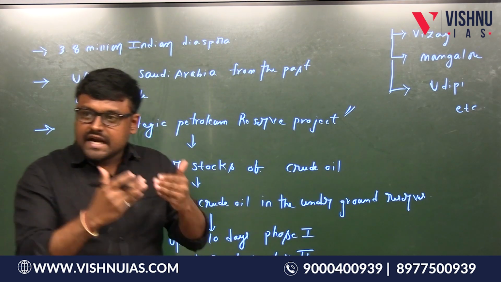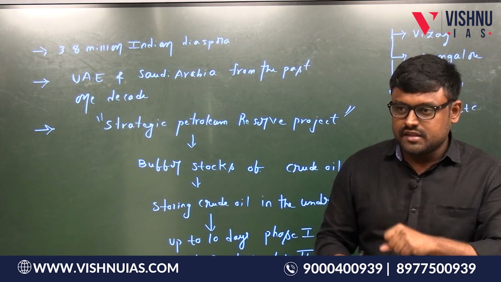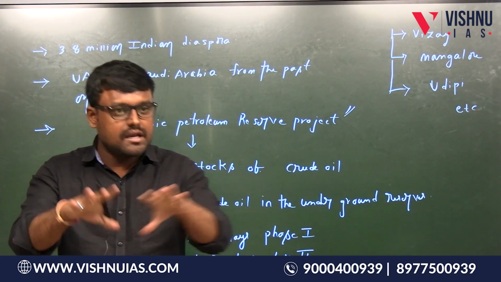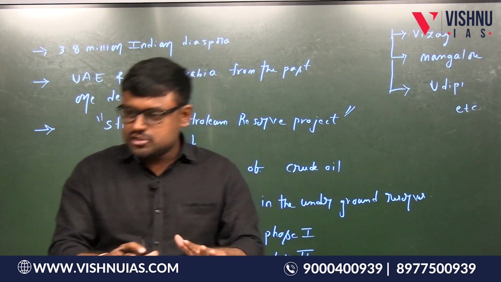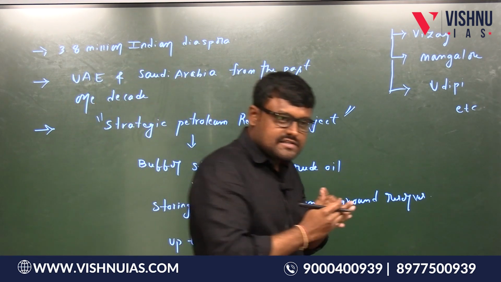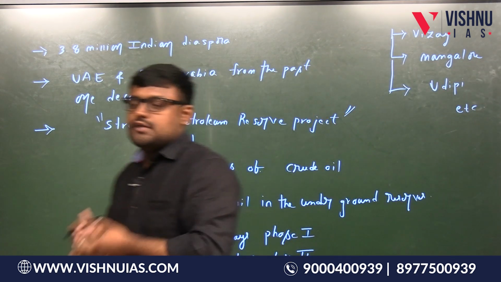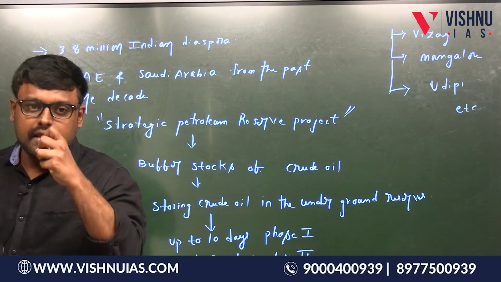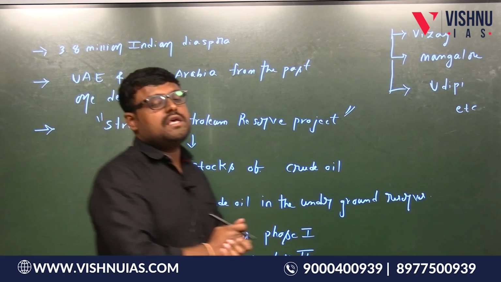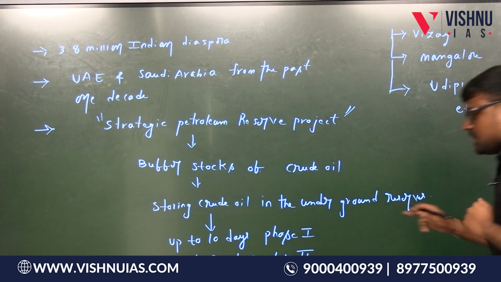Therefore, the second largest import of crude oil is actually from Russia, the first being Iraq. But this is for a short time; for this short time the dynamics have changed. Traditionally, before the Russia-Ukraine conflict, what is the sequence? The first is Iraq, next is Saudi Arabia, and next is UAE. So almost 10% of the crude oil imports are coming from the UAE. This is how important UAE is. So this is the importance of UAE and India's relations. Completed?